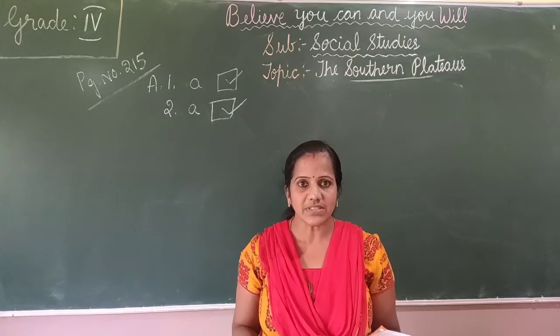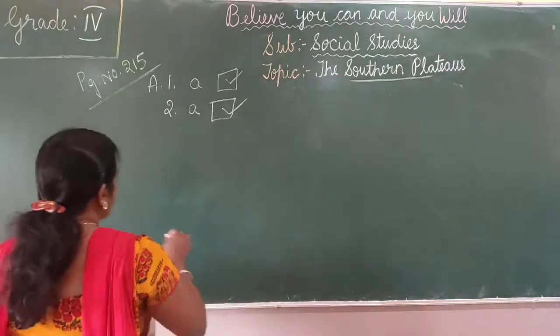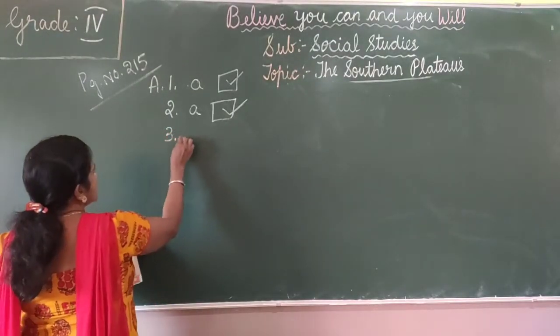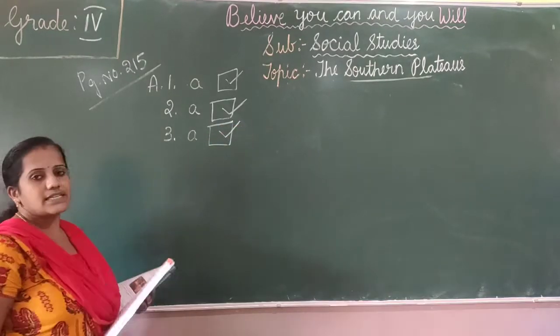The longest river is Godavari. The third answer is option A.